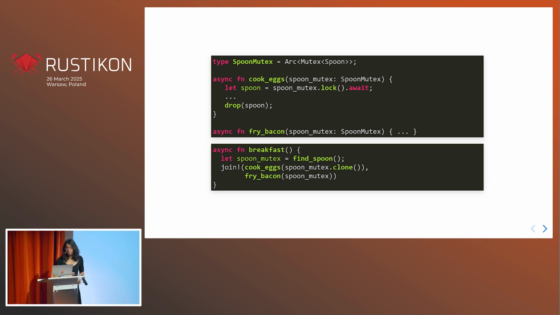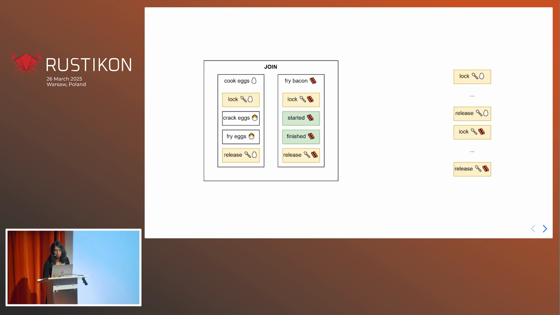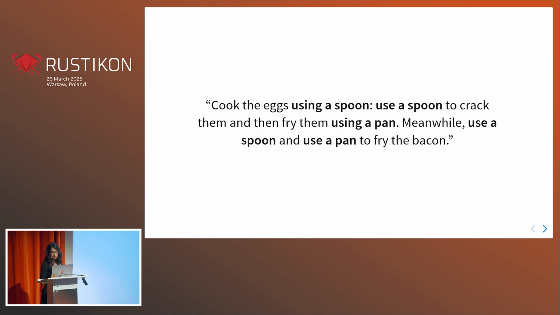This is how we might write our breakfast function. We can pass in that mutex, and everything here will compile. And we can run it. If we run it, we'll find that one of our things is going to lock the mutex, in this case, the cooking eggs. And then only once that has been released is our fry bacon going to be able to get our spoon. There are no bugs in that either. Let's add some more state and see how they creep in.